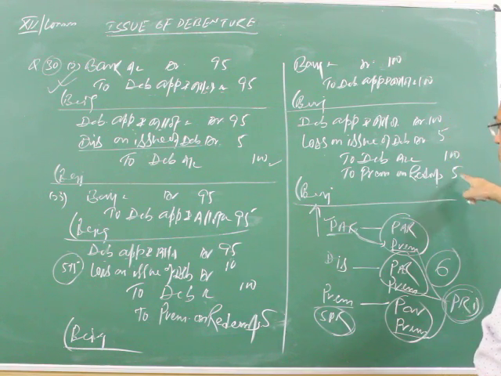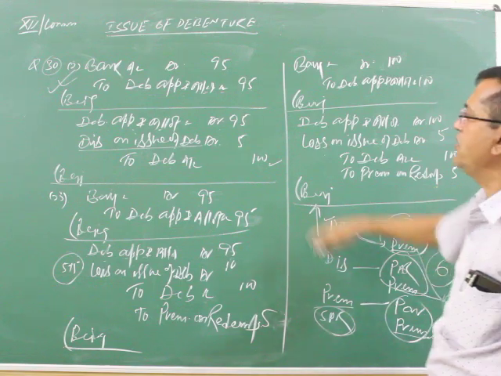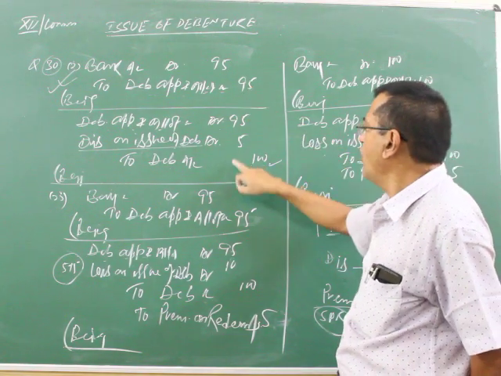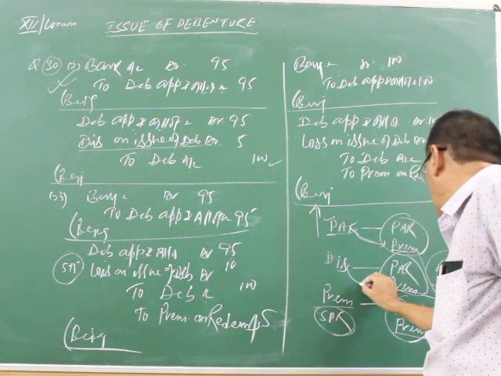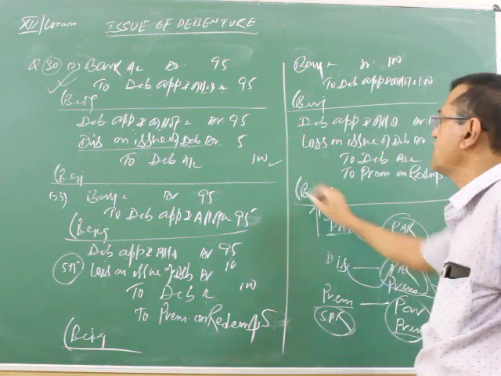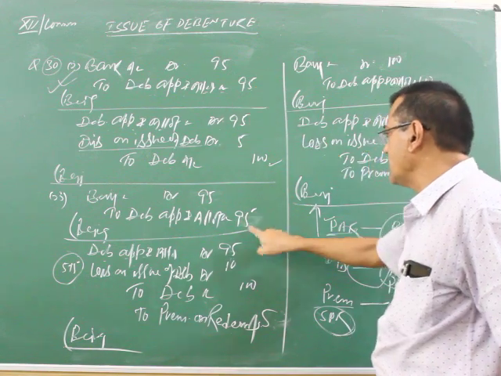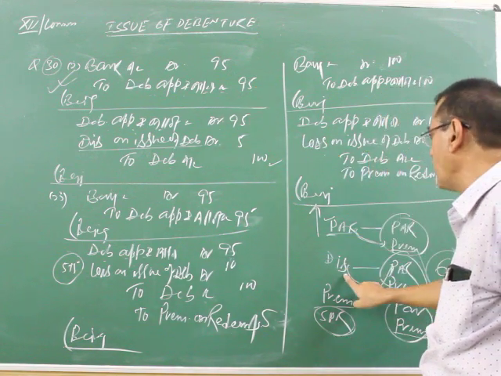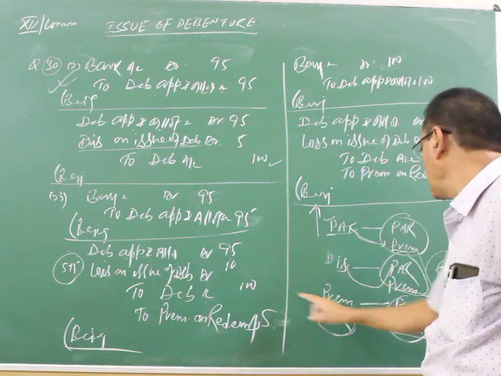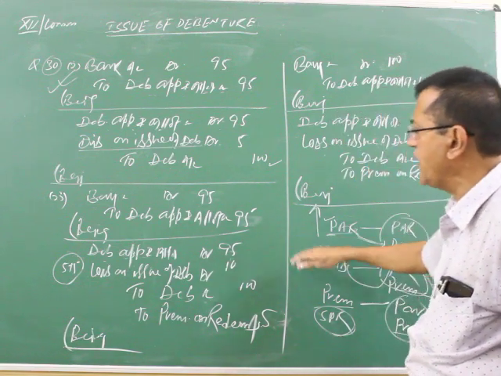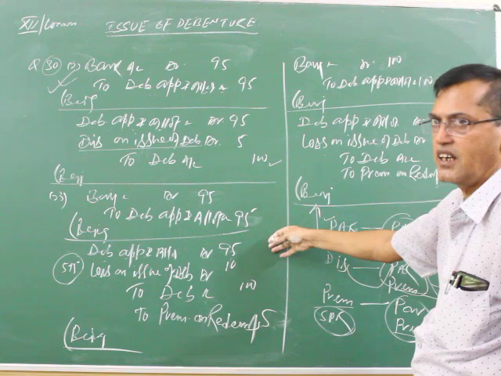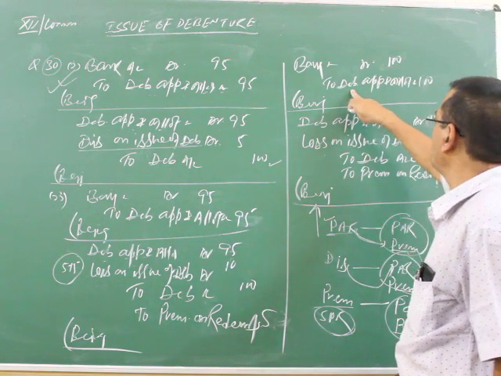So I have taken some circumstances. First, debenture issued at a discount and redeemed at par. I have taken that as the first circumstance here. In the second, debenture issued at a discount again and redeemed at a premium. This is the type of question CBSE has asked many times. And here debenture issued at par